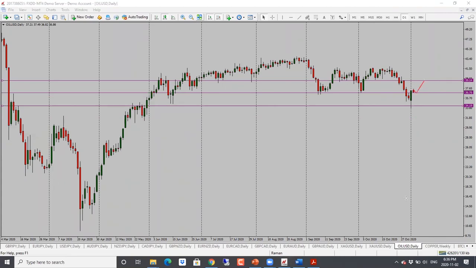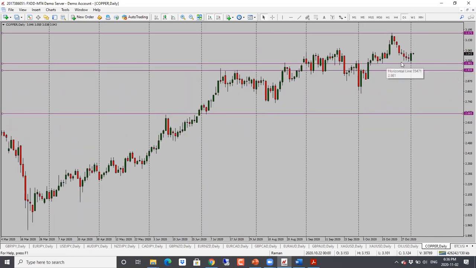Now again, with the elections on Tuesday here, I am expecting a lot of volatility in the market across the board. So the stock market is going to be volatile. If President Trump wins, we are going to see the stock market go up. And if Biden wins, then we're likely to see the stock market drop. So we'll see how that plays out. But that's what we are looking at overall for now. So if it holds here, then this could go higher, but if it doesn't hold, then we're looking for a move back down basically. So neutral to bullish bias for oil.